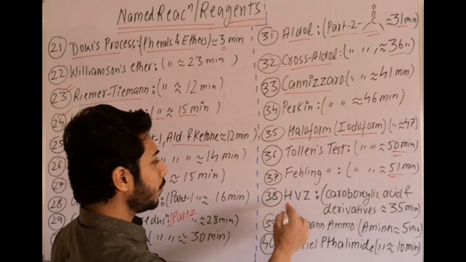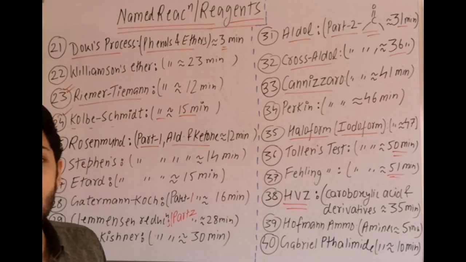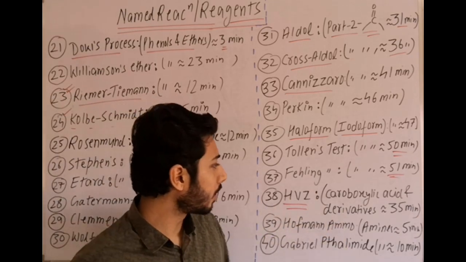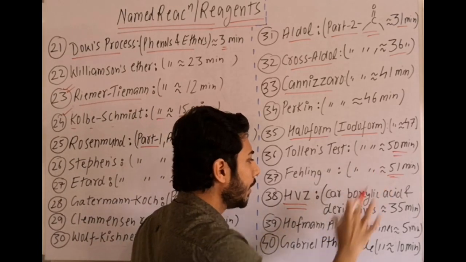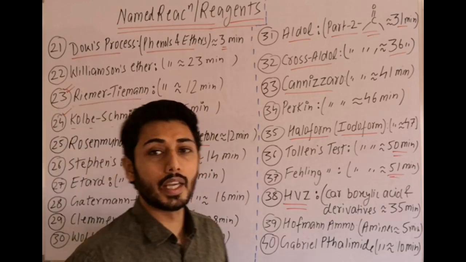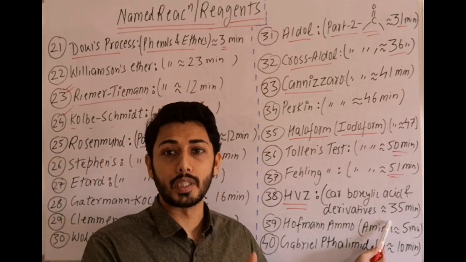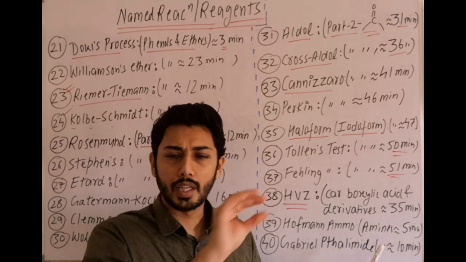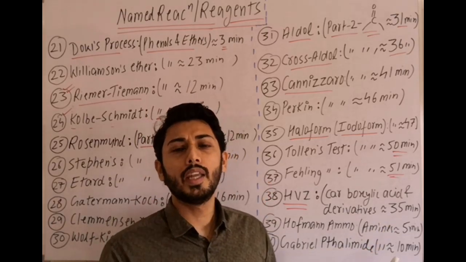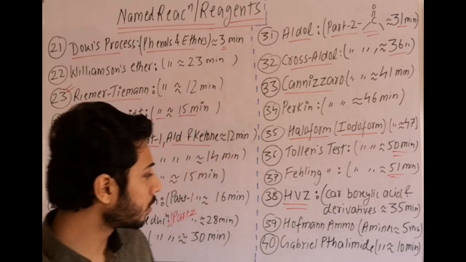Then next is the HVZ reaction, which is the Hell-Volhard-Zelinsky reaction. This reaction I have covered in which video? It is carboxylic acid and derivatives. A separate video is there, carboxylic acid and derivatives, at the 35th minute. You will get that reaction. Direct reaction, some examples are there. In the notes, it is covered with the mechanism also.